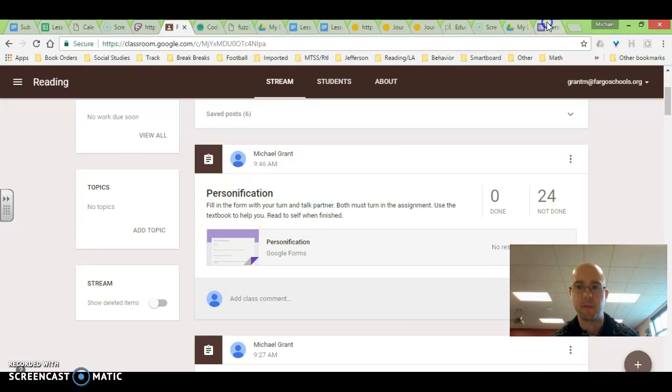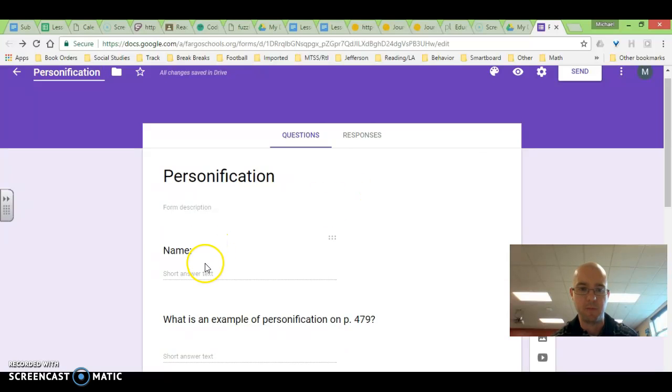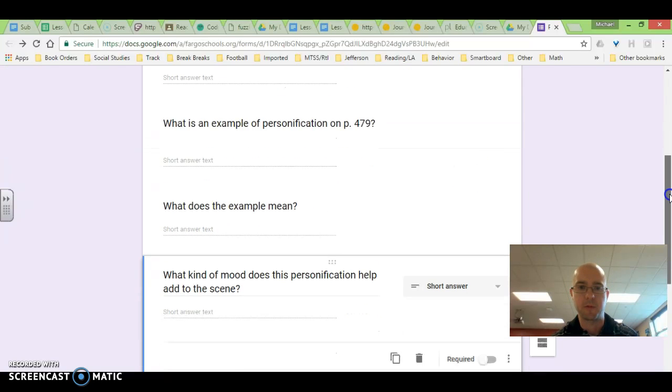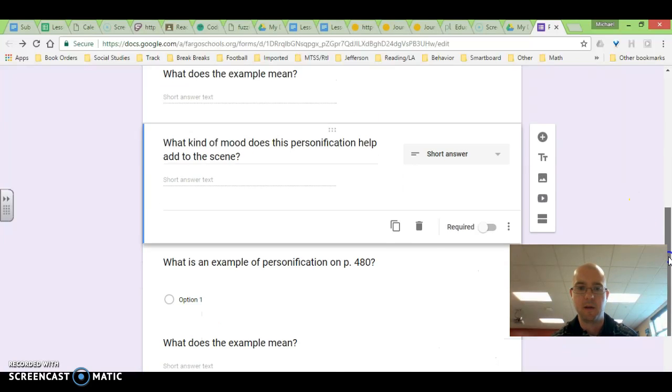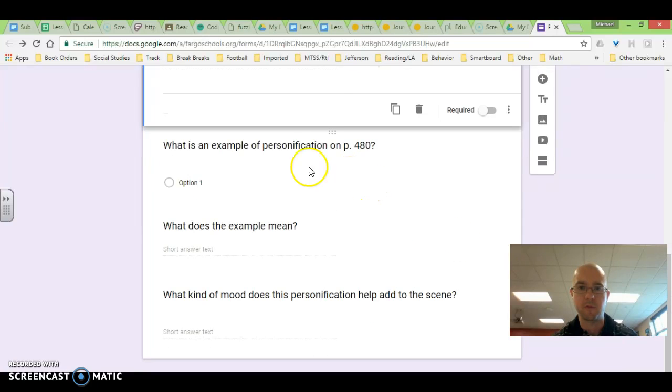So let's look at what the form actually looks like. So you write your name here. You're going to write an example of personification on page 479, what the example means, and what kind of mood it helps add to the scene. Then you're going to do the same thing on page 480. I will fix that so it's not multiple choice. So you're going to write an example of personification here, what it means, and what kind of mood it helps